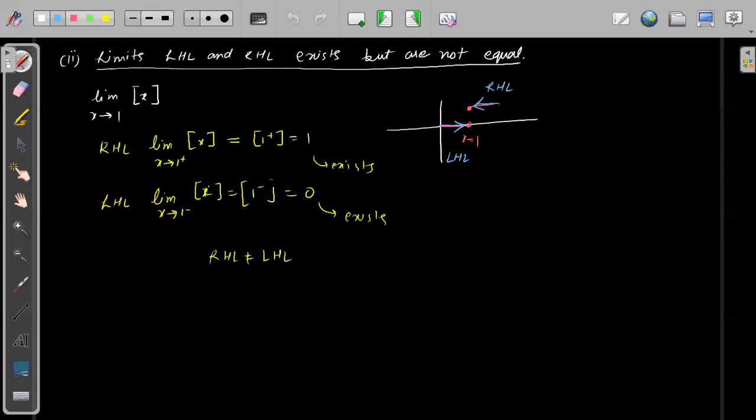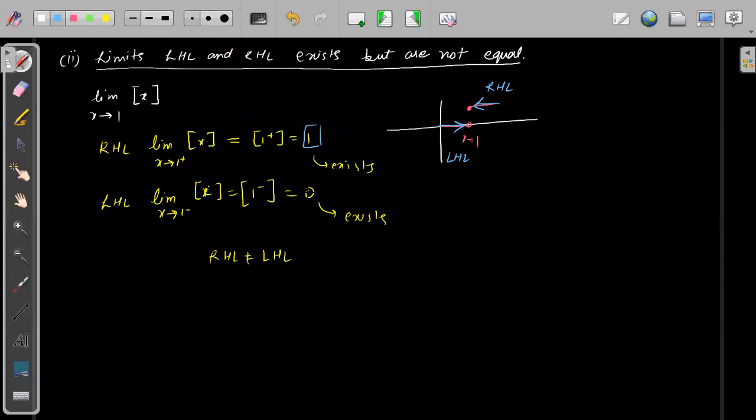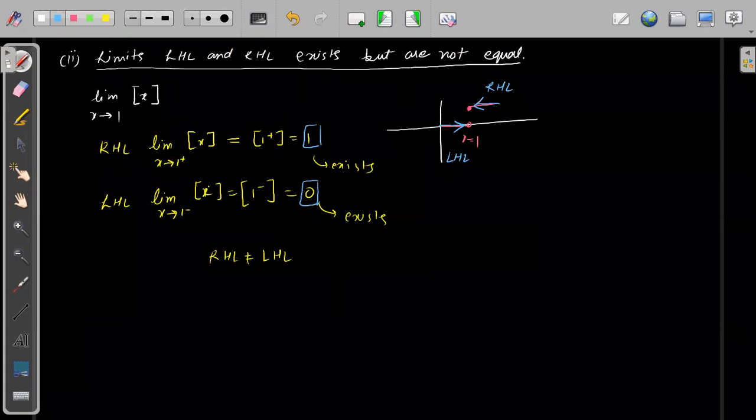The second part is that both limits exist. The left hand side will be a value, the right hand side will be a value. Suppose in this case the right hand side is 1 and the left hand side is 0. Both are real values, but they are not equal. So if they are not equal, again we will call it limit does not exist, because the left hand side and right hand side are not equal.